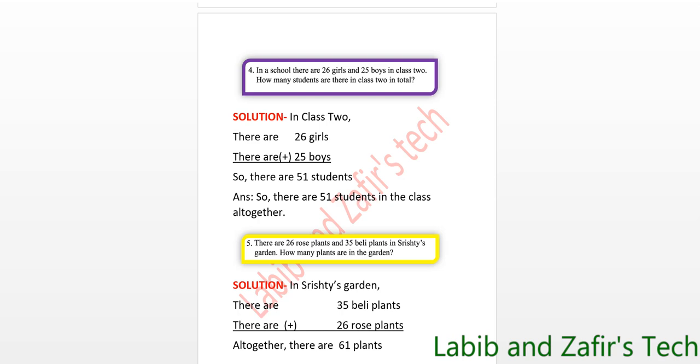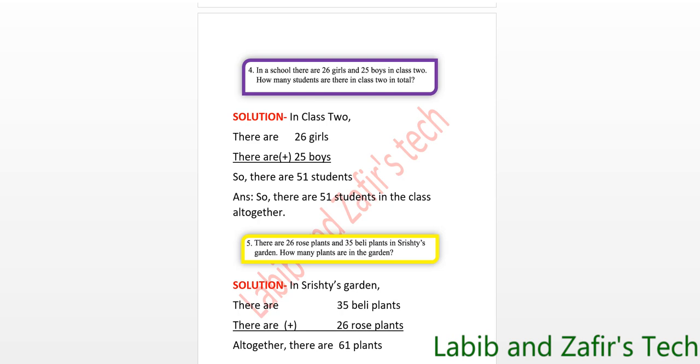So we have to find the total number of students by adding the number of girls and the number of boys in class 2. So here is the answer. In class 2, there are 26 girls, there are 25 boys. So to find the number, we have to add these two numbers. So 6 plus 5 equals 11, 1 in hand, 2 plus 1 equals 3, then 3 plus 2 equals 5. So 51. So there are 51 students. Answer: so there are 51 students in the class altogether.